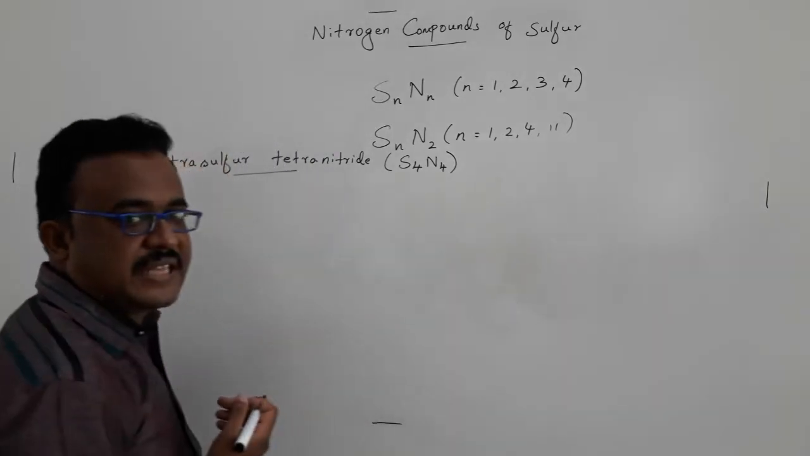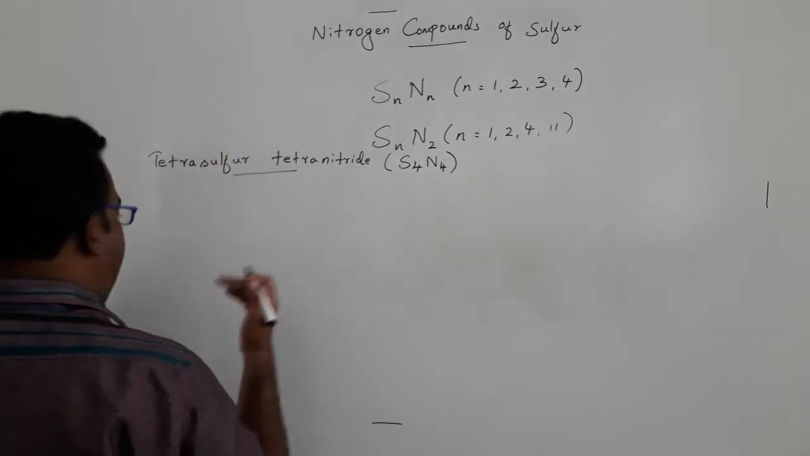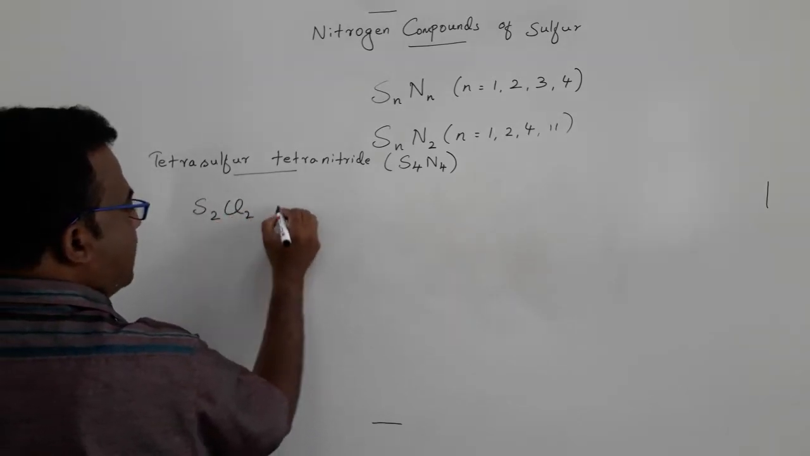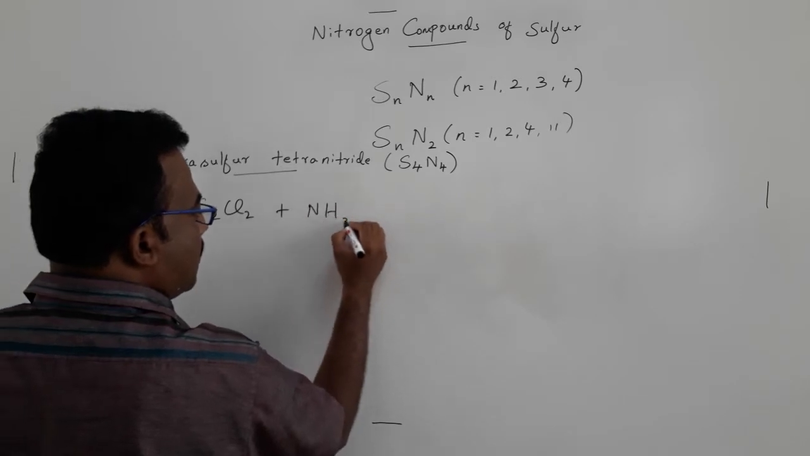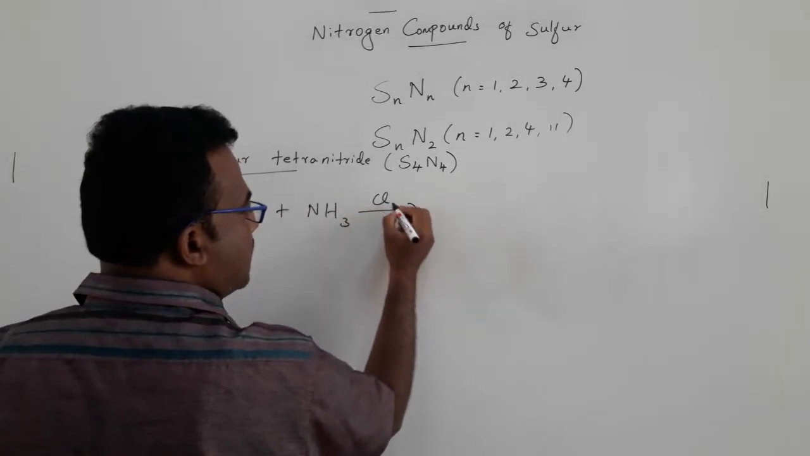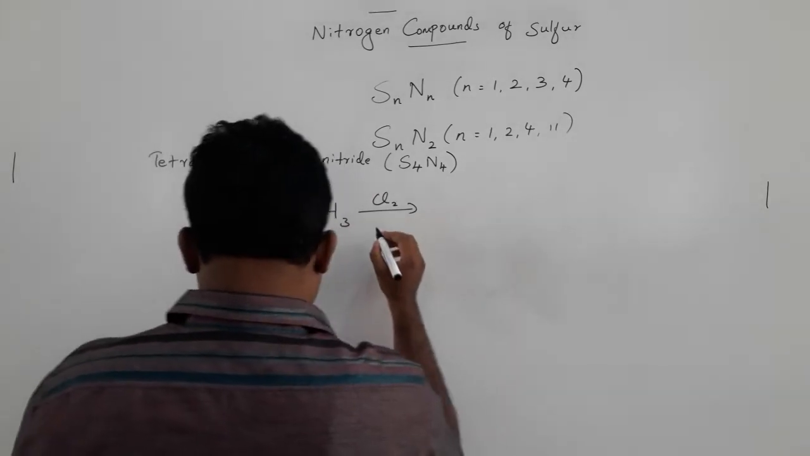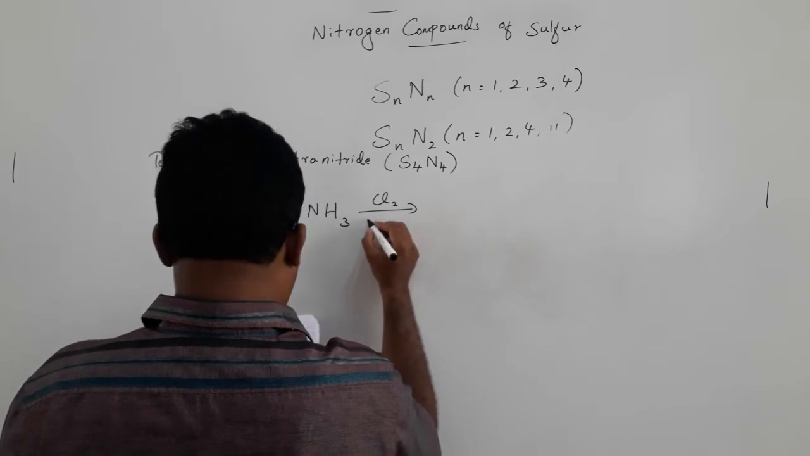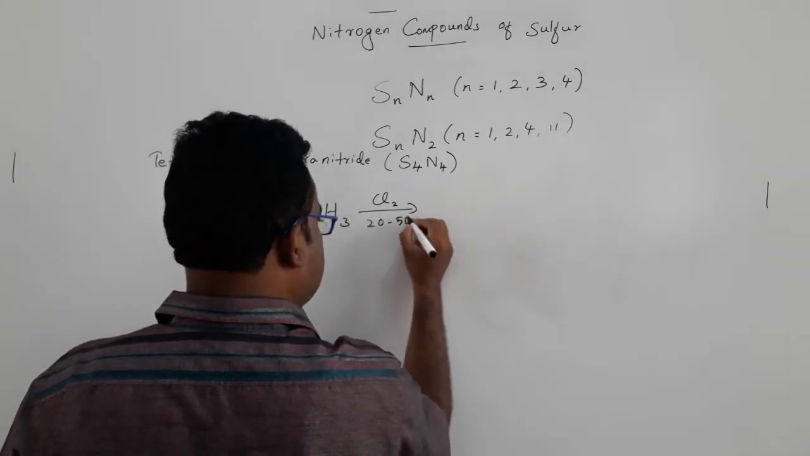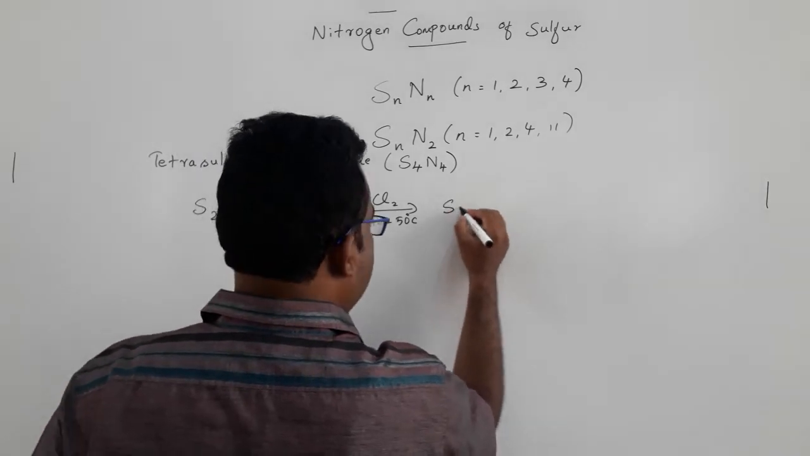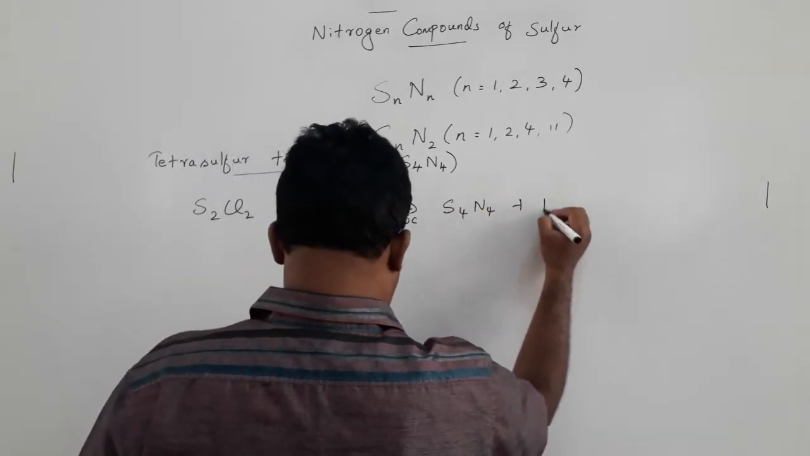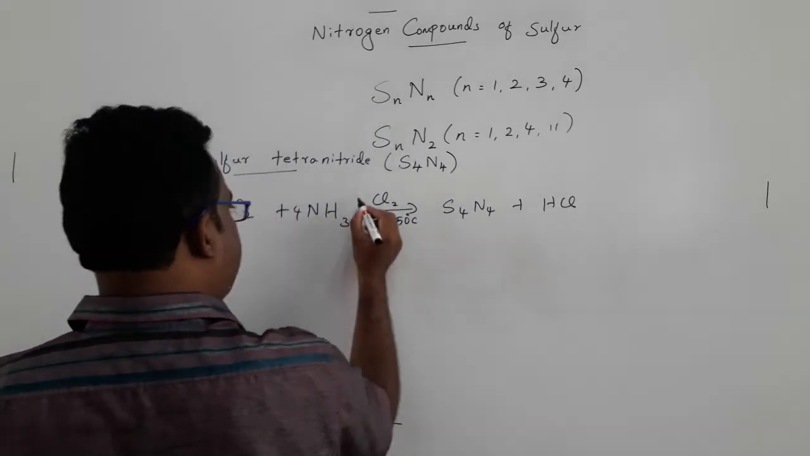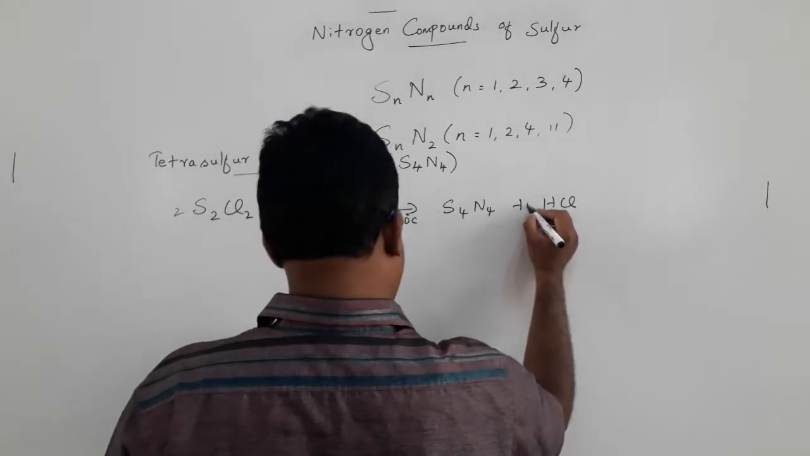It can be readily synthesized from monohalides. For example, sulfur monochloride reacts with ammonia in the presence of chlorine in CCl4 at 20 to 50 degrees Celsius, and we get S4N4 plus HCl. It can be balanced: 6 S2Cl2 plus 16 NH3 gives S4N4 plus 12 HCl plus 8 NH4Cl.